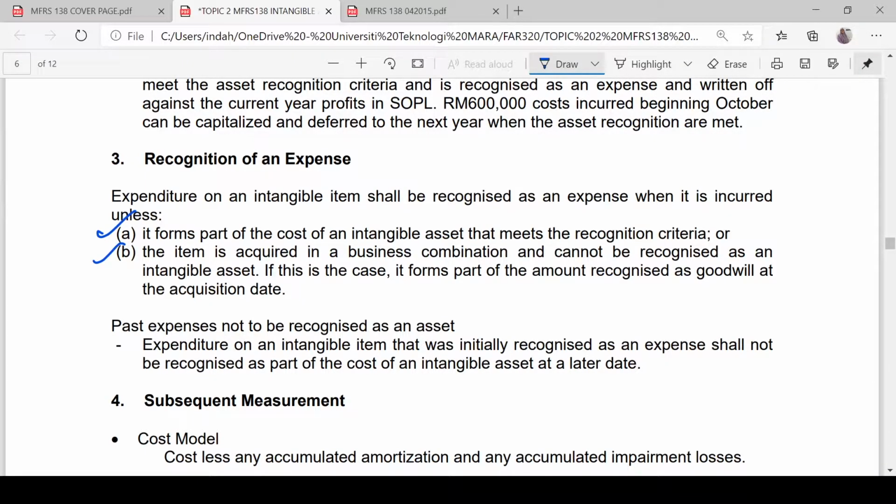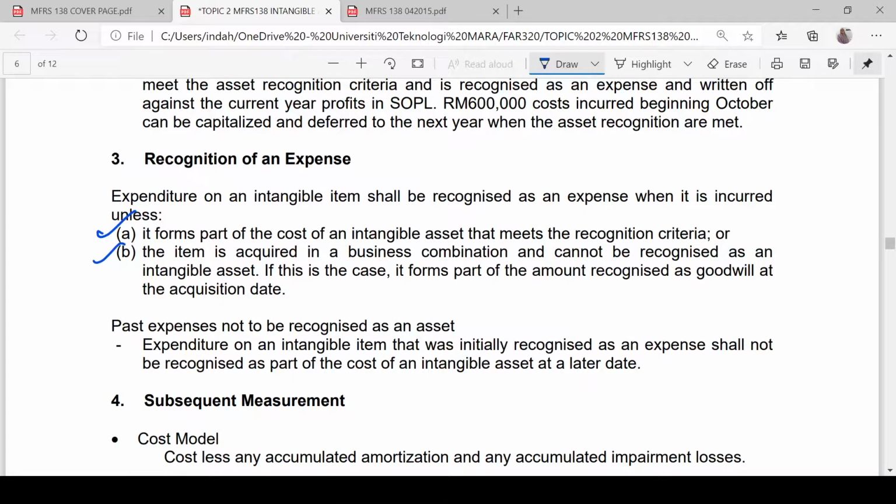If the item acquired in a business combination cannot be recognized as an intangible asset, meaning that from the difference of the purchase price and the book value of the business, you have some amount that you cannot attach to any identifiable intangible asset, that amount will be recognized as goodwill at the acquisition date. So purchased goodwill is allowed to be recorded, but internally generated goodwill is prohibited by the standard from being recorded as an intangible asset.